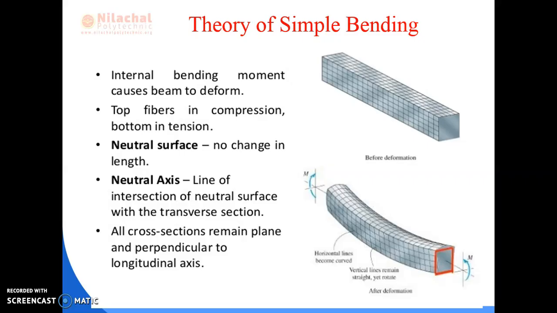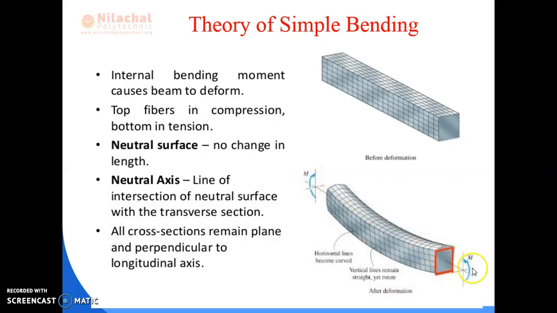During that time we have to see what changes take place in the structure of the beam. This is the original shape, with no load applied, so this figure is before deformation. Now we see that there are two couples.